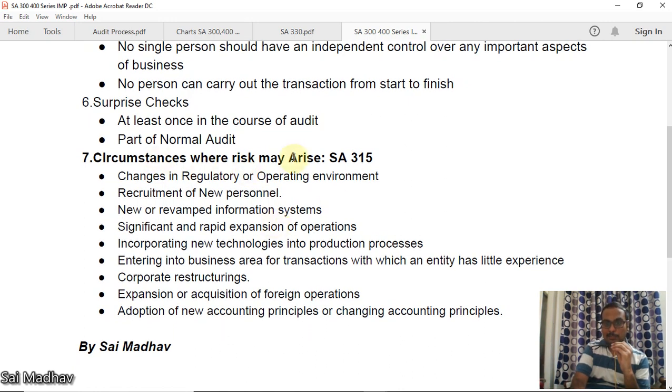Circumstances where risk may arise as per SA 315. This is an important question given in your ICAI material, guys. What are the circumstances where risk may arise as per SA 315?